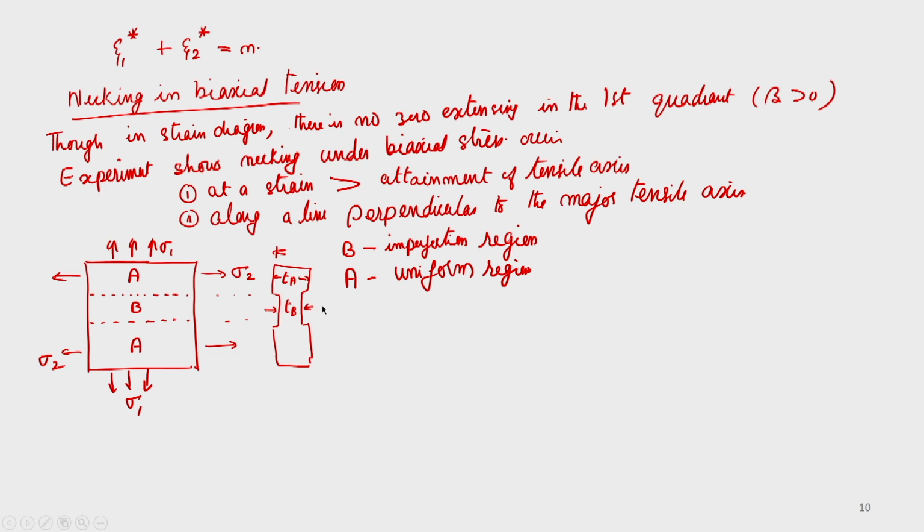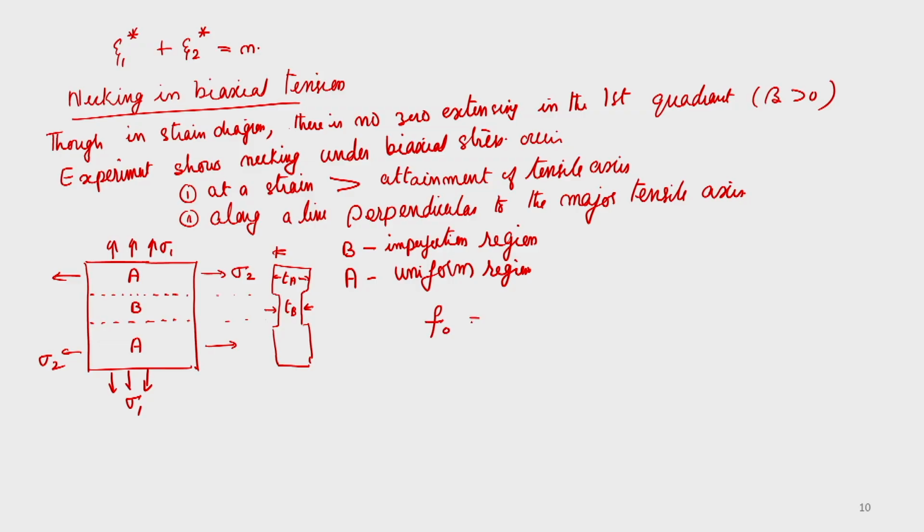It is very difficult to characterize an imperfection, but let us assume that it is characterized by a homogeneity factor F0, which is equal to Tb by Ta at the initial case, at 0.